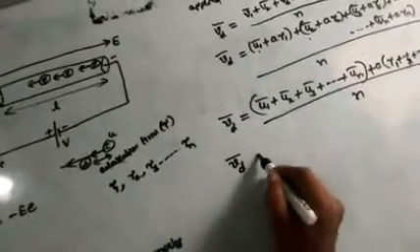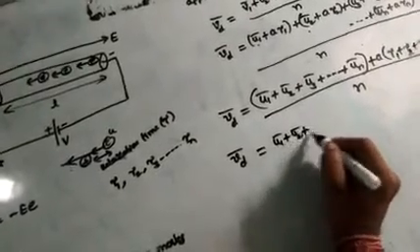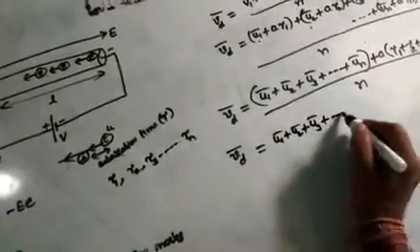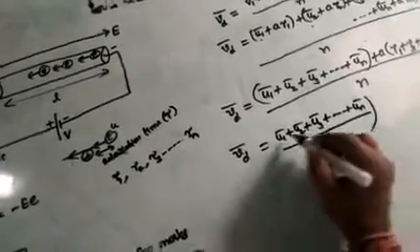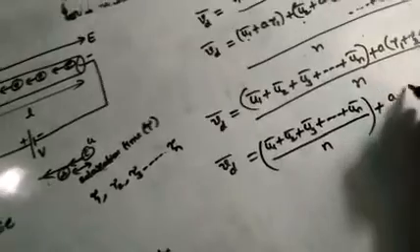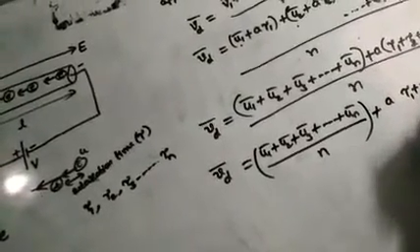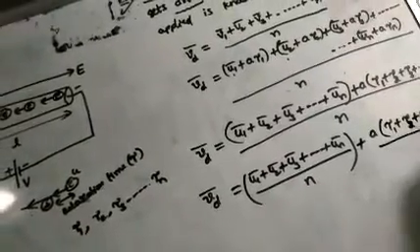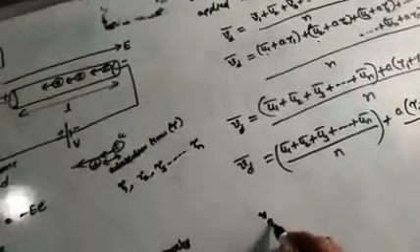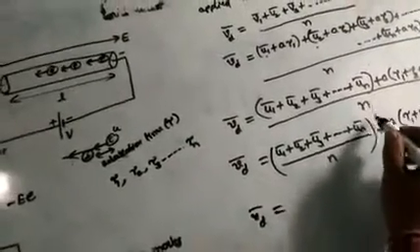Since n is common, divide separately: u1 bar plus u2 bar plus u3 bar and so on un bar by n, plus a of tau 1 plus tau 2 plus tau 3 plus tau n, whole by n also.